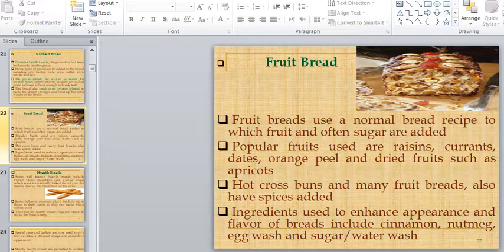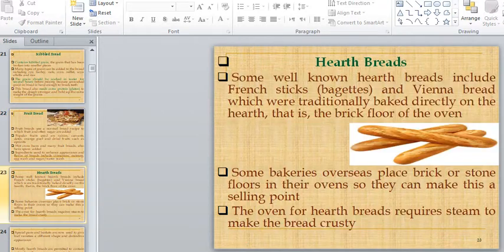We can add different types of spices and different ingredients to give it a special appearance, a special texture, and a special flavor. It depends on us: whatever we add, whichever flavor we want to get from it, or what type of bread product we want to get. All of this depends upon us.